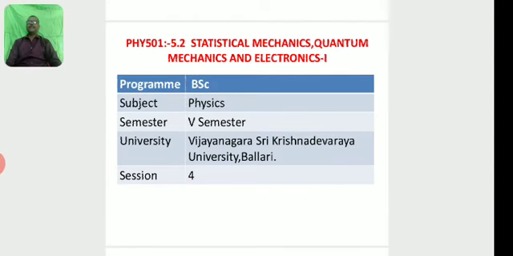The branch, fifth semester, paper 5.2: statistical mechanics, quantum mechanics and electronics, part 1. Program BSc, subject physics, fifth semester, Vijayanagara Sri Krishna Devaraya University, Ballari, session 4.